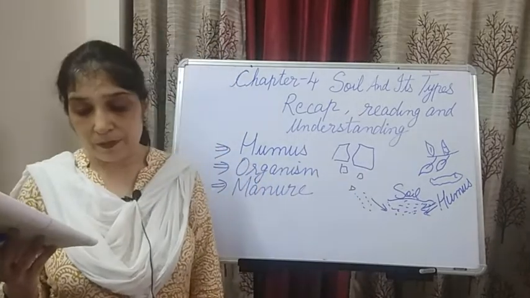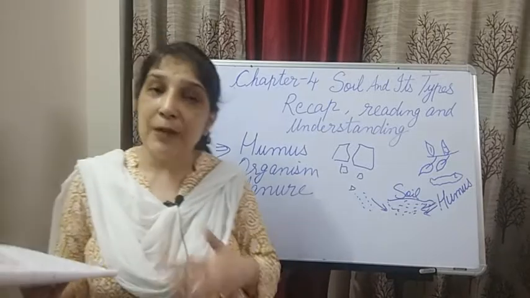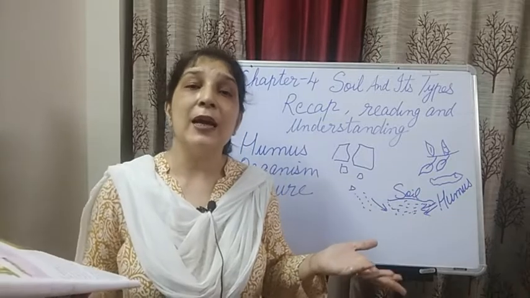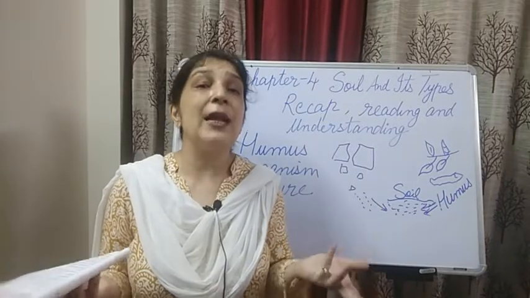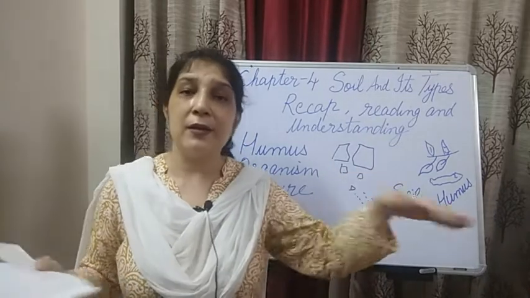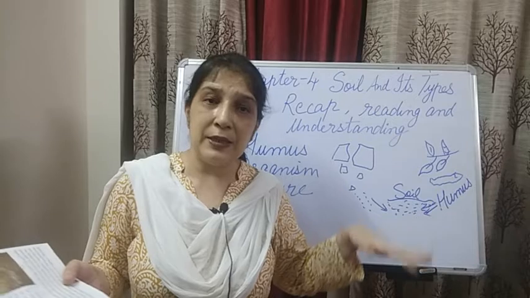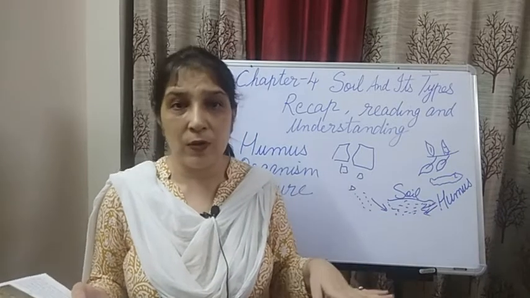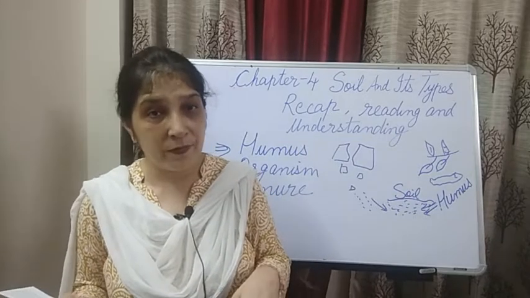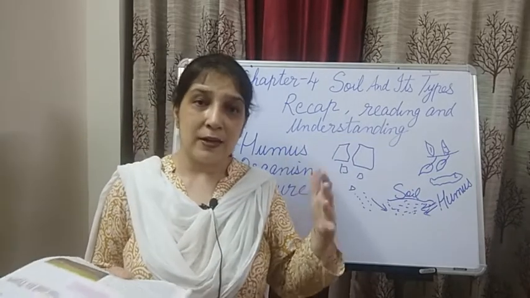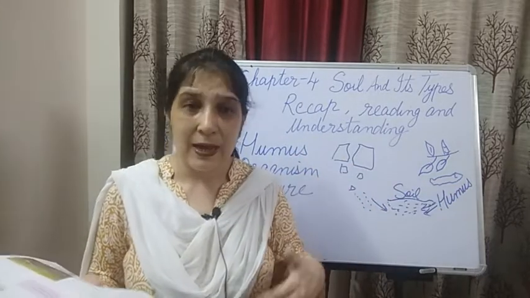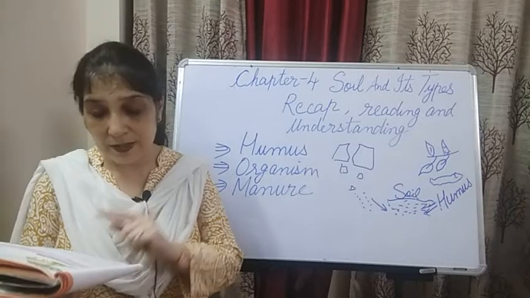Soil formation. I discussed with you that millions of years ago, our earth was a big ball of hot gases. Gradually, after a few years it cooled down and it had layers of rocks, which heated up, cooled down, heated up, cooled down, and then due to the heat of the sun, strong winds and rain, big pieces of rock started getting cracks on them. And then let's discuss what happened.